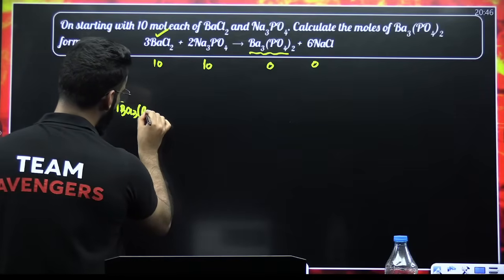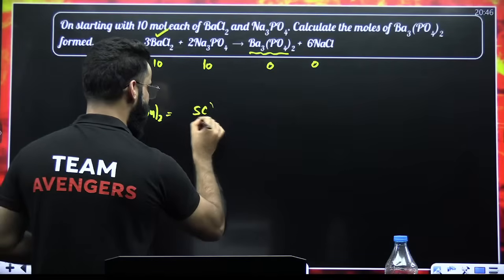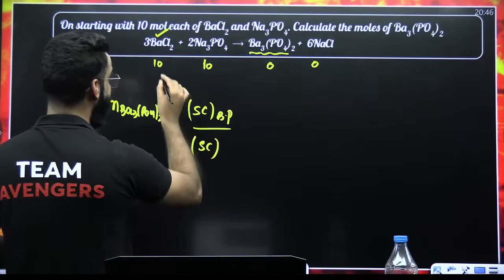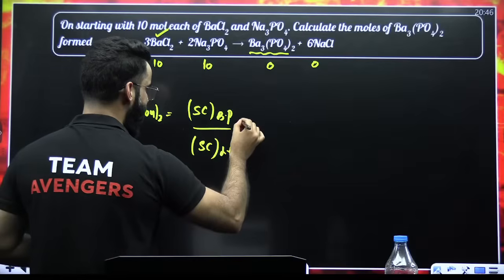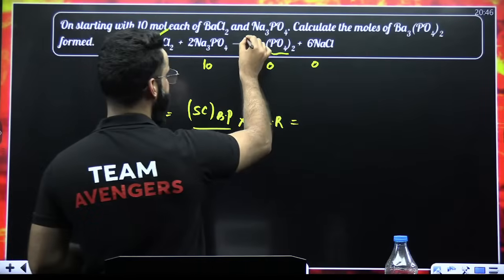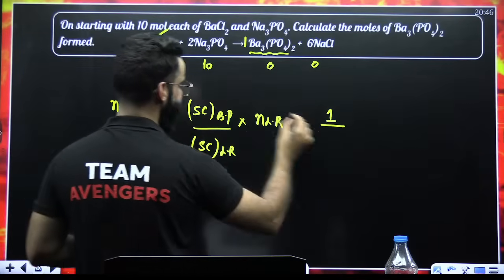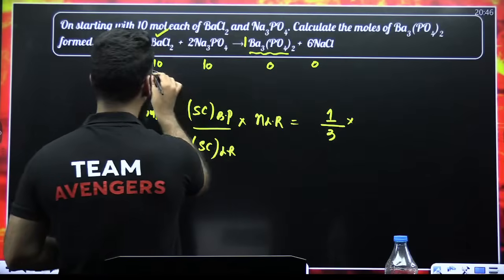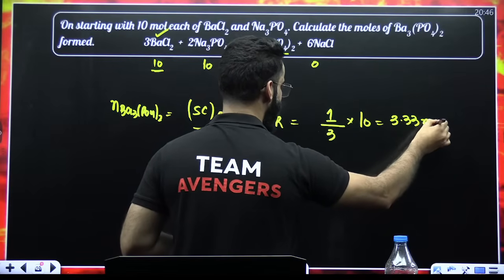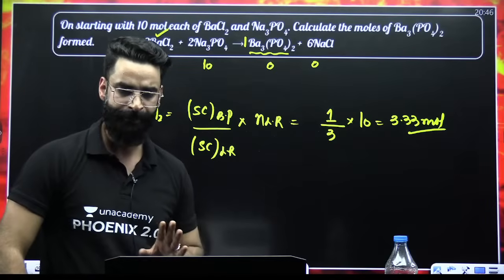Moles of barium phosphate formed is equal to the stoichiometric coefficient of barium phosphate divided by the stoichiometric coefficient of the limiting reagent, multiplied by the moles of limiting reagent. The stoichiometric coefficient of barium phosphate is 1, divided by 3 for the limiting reagent, multiplied by 10 moles of limiting reagent. The value is 3.33. So 3.33 moles of barium phosphate have got formed. Pretty much simple. Right?